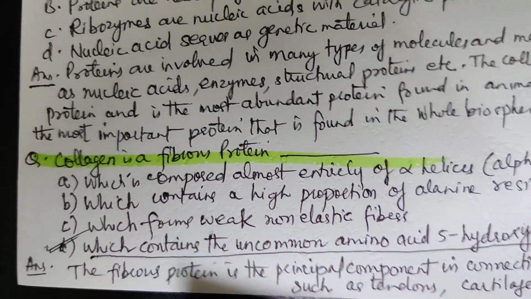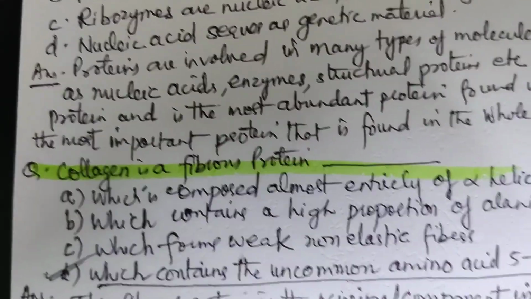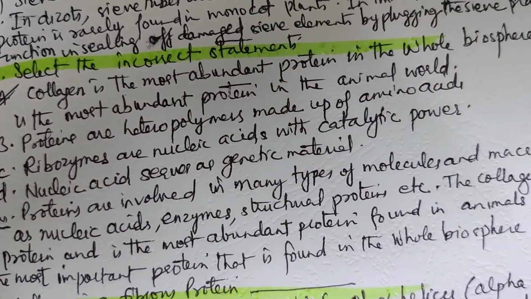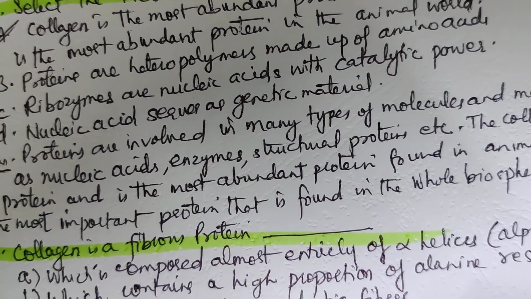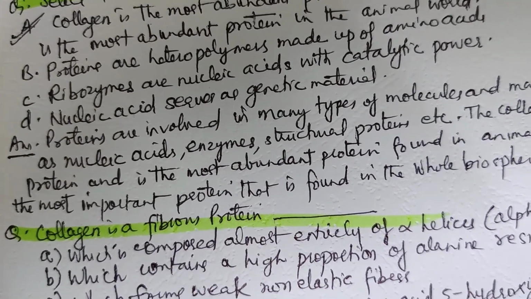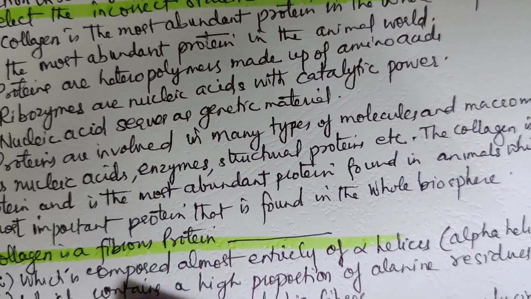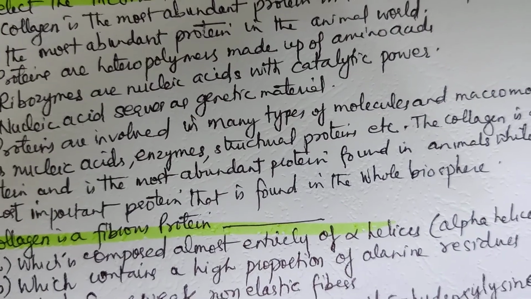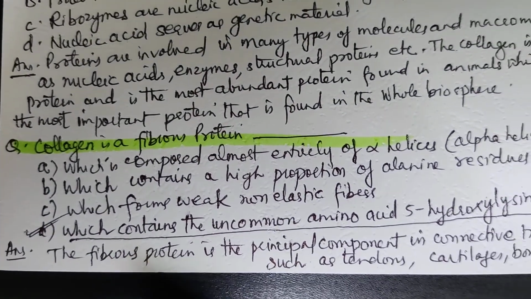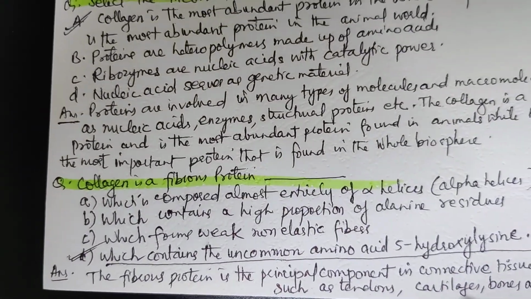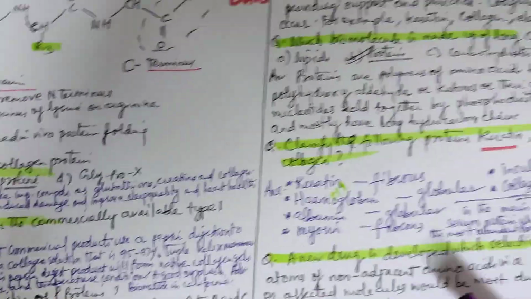Next question: collagen is a fibrous protein which is composed almost entirely of alpha helices, which contains a high proportion of alanine residues, which forms weak non-elastic fiber, which contains the uncommon amino acid 5-hydroxylysine. What is the answer from these options? Collagen is a fibrous protein because it contains the uncommon amino acid 5-hydroxylysine. Explanation: the fibrous protein is the principal component of connective tissue such as tendons, cartilage, bones and teeth.